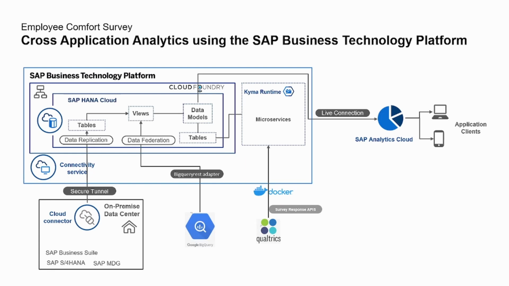The objective of the mission is to help you understand different components of business technology platform with respect to analytics, the integration with SAP and non-SAP data sources, on how to federate the non-SAP data sources more effectively for real-time reporting, and finally, how the serverless runtime such as SAP Kyma helps us with the data flow from SaaS solutions such as Qualtrics into SAP HANA Cloud.